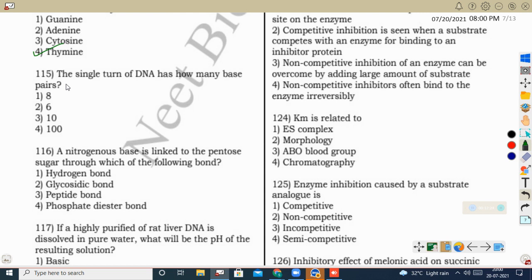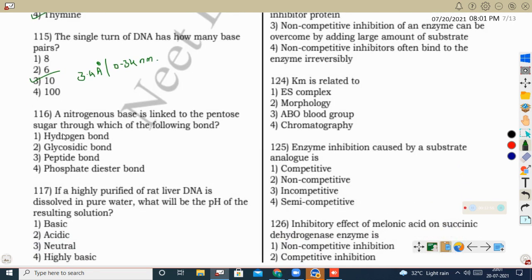So when it rotates 360 degrees, it contains 10 base pairs, and each base pair is separated by either 3.4 angstrom or 0.34 nanometer. So one helical turn has a length of either 34 angstrom or 3.4 nanometer.